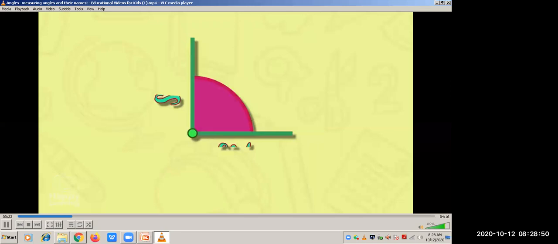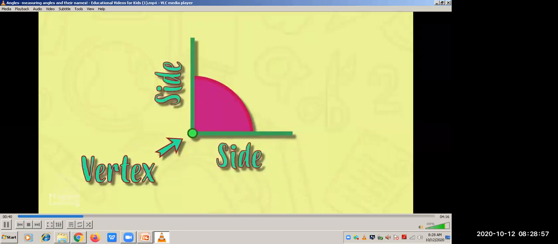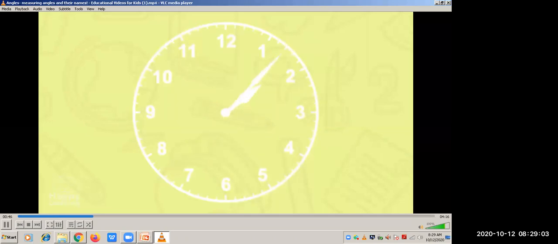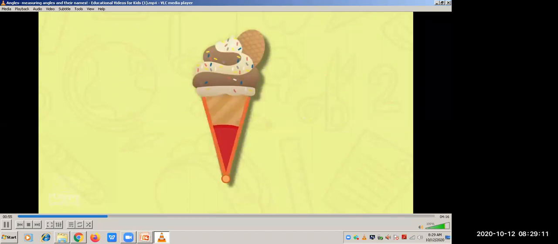An angle is a space between two intersecting lines or surfaces that emerge from the same point, called the vertex. If you look around, we are surrounded by angles, like the ones this clock's hands make. Or an ice cream cone makes.